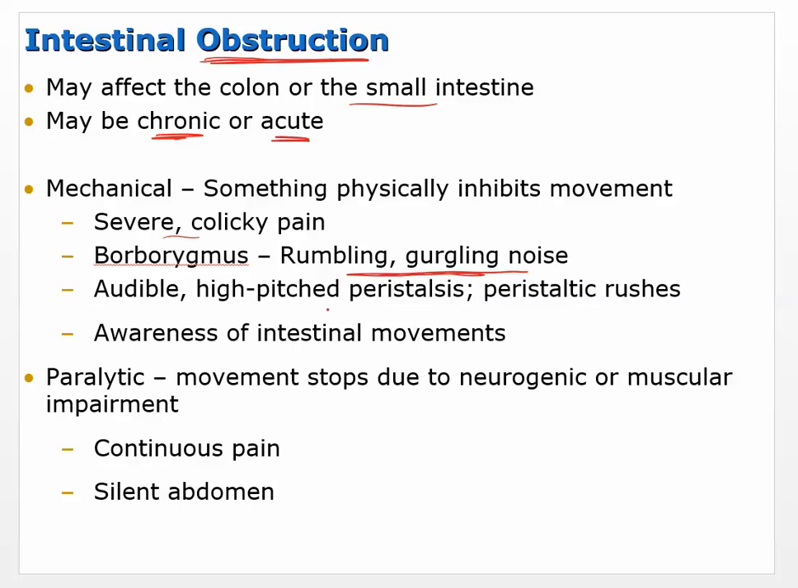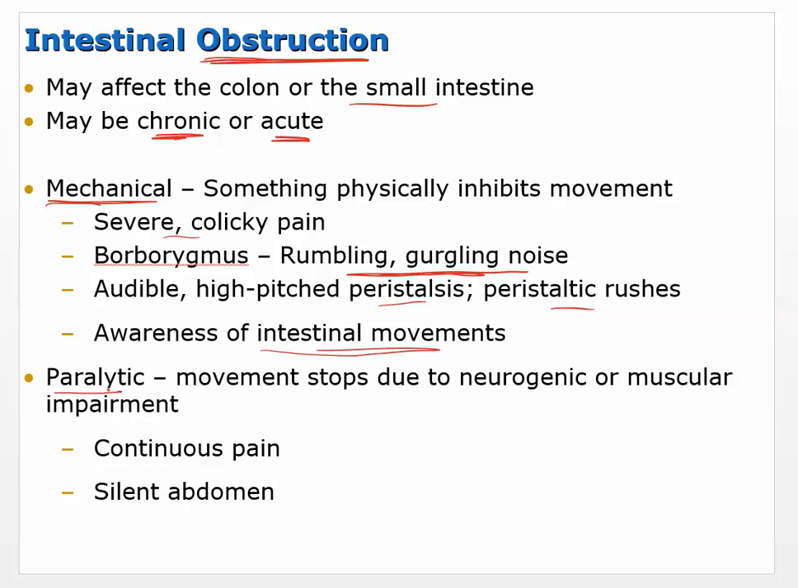Okay, so it may be moving, but it may have to pass or bypass some kind of an obstruction or get through some kind of a constriction or something like that. So also audible high-pitched peristalsis, peristaltic rushes, and you have an awareness of intestinal movement. So you can sort of feel like a pain in there that feels like something is moving around, and you can kind of almost sense that there's something going on in there. So those are mechanical. So that's a mechanical obstruction.